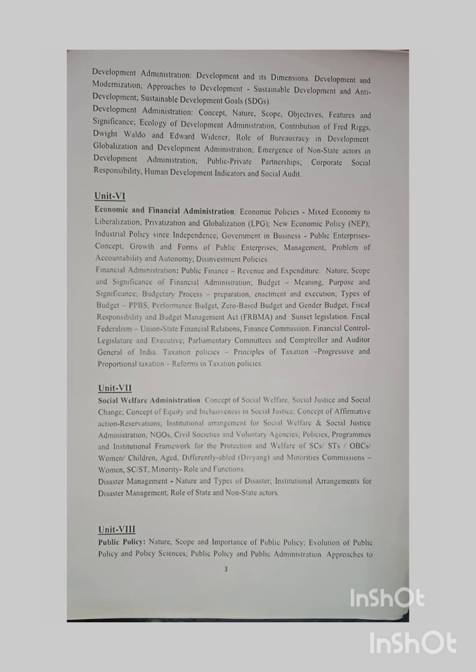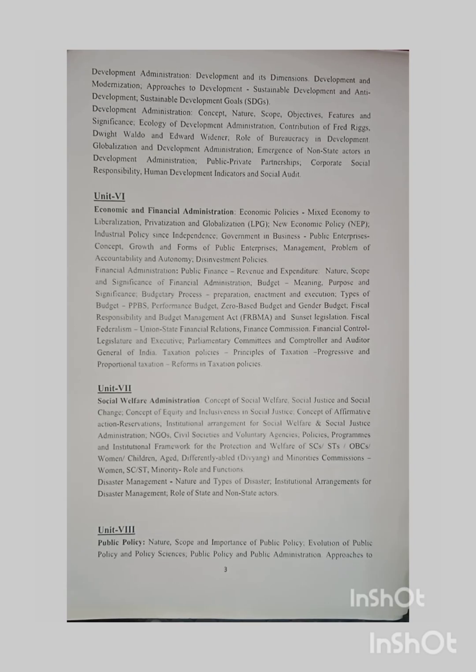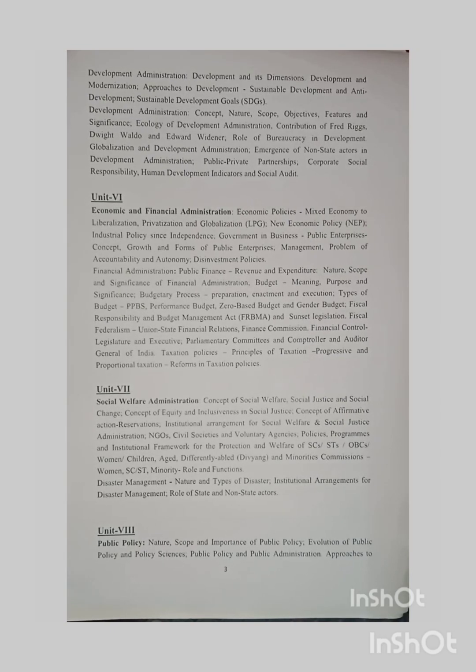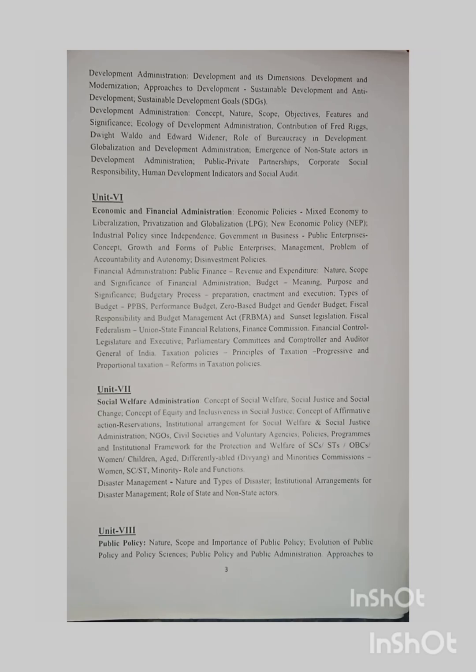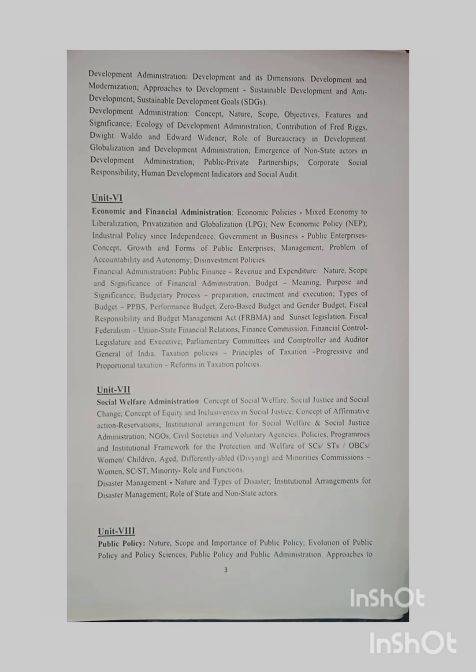Then economic and financial administration: economic policies, mixed economy to liberalization, privatization and globalization, NEP, industrial policy since independence, government and business, public enterprises, concept, growth and form of public enterprises, management problems of accountability and autonomy, disinvestment policies.